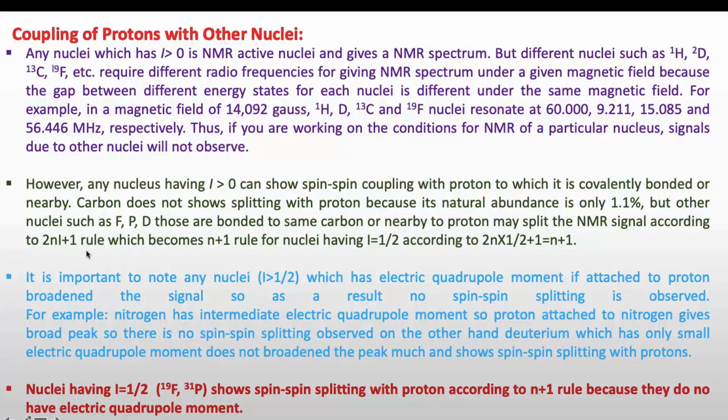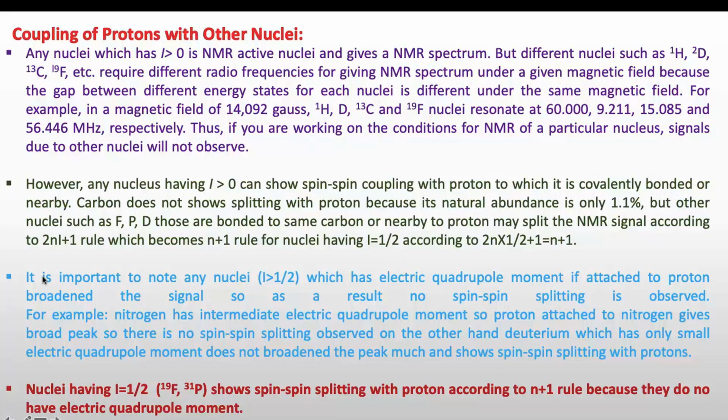This becomes the n plus 1 rule for nuclei having I equal to 1/2, because if you put the value of I, which is 1/2, in this rule, 2n multiplied by 1/2 plus 1, it will be n plus 1. So we simply say n plus 1 rule instead of 2nI plus 1 rule for nuclei having I equal to 1/2.